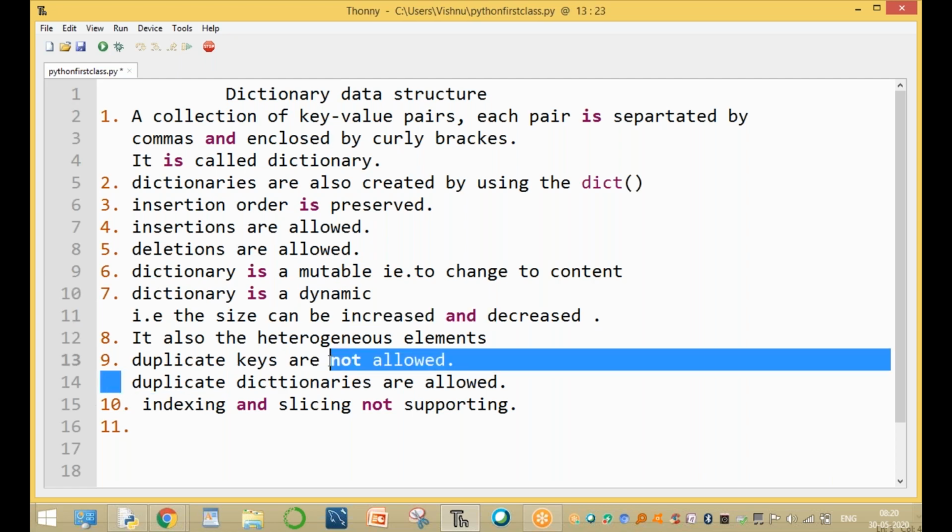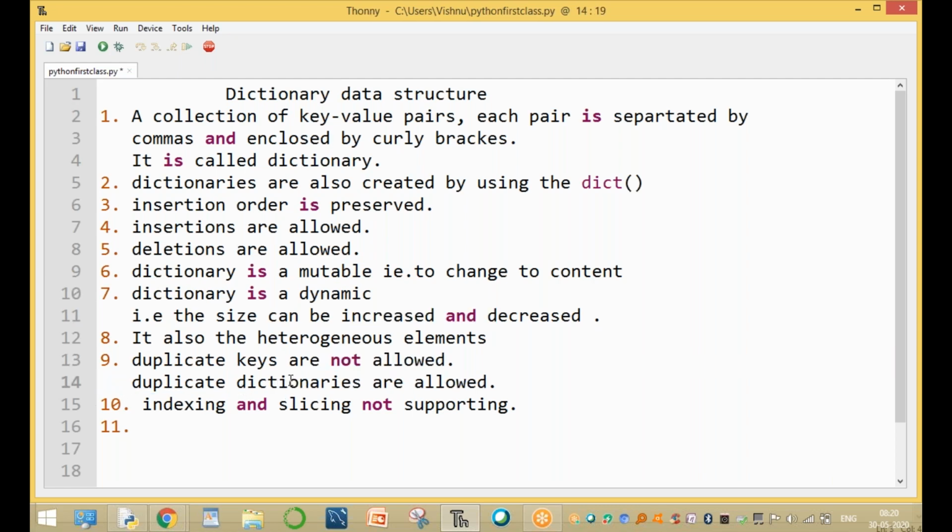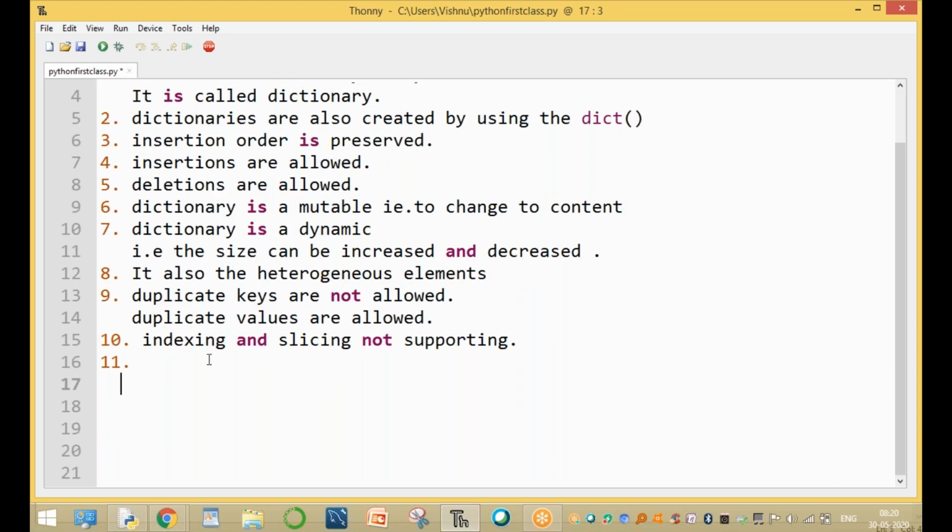Now the duplicate keys are not allowed. Okay. Now the duplicate values are allowed. Duplicate values are allowed. That is very important. Indexing in dictionaries is not supported. Okay, clear up to here.